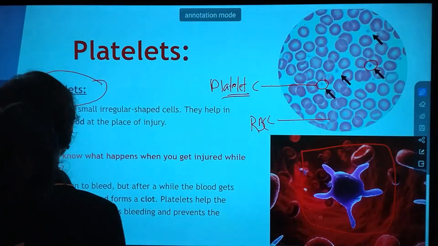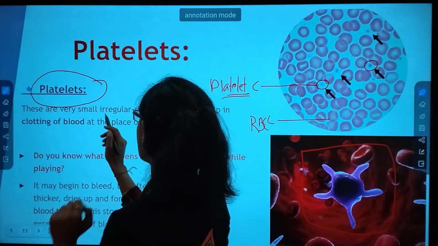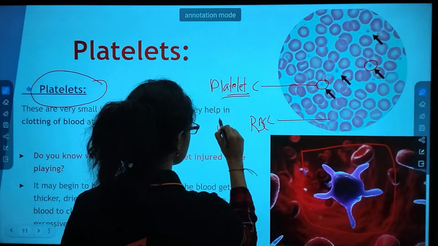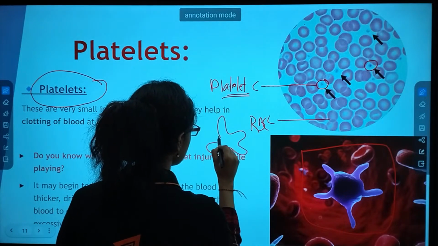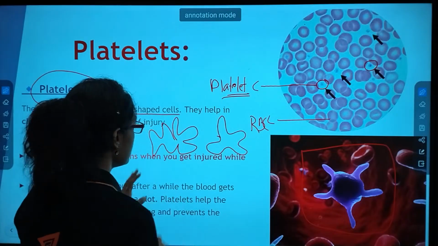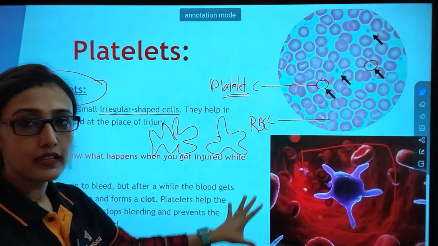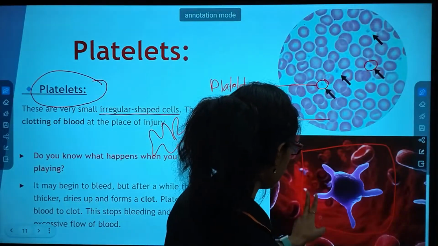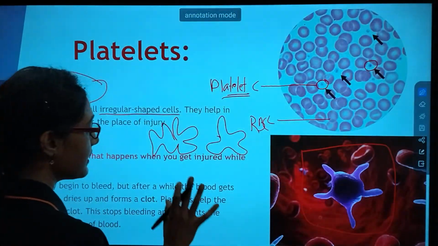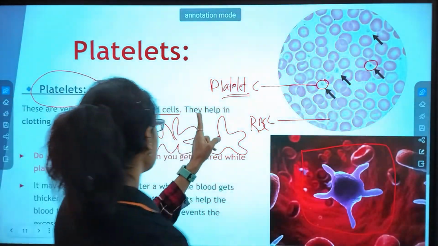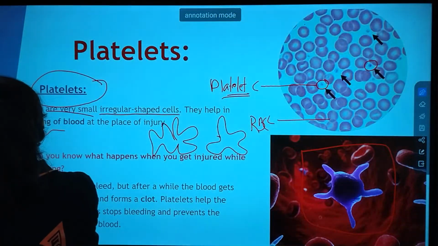See, these are very small, irregular shape. Also, platelet does not have a particular shape. It is sometimes like this, sometimes like this. So it is also again irregular in shape. See, every shape is different, just like WBC. But what is the main function? They help in blood clotting.